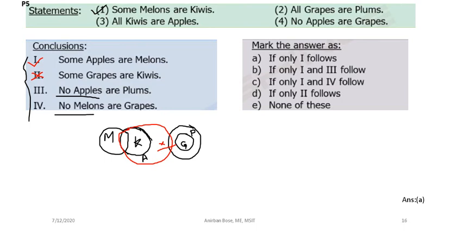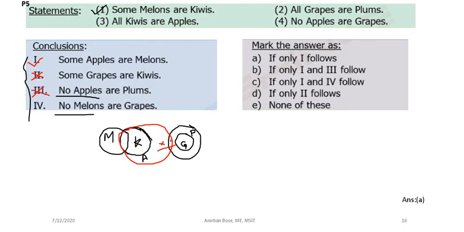But it is possible that some of the apples are plums, so you cannot conclude that no apples are plums. Though maybe from the bare minimum diagram it looks like that, you cannot actually conclude because these possibilities are there. So this is also not true.